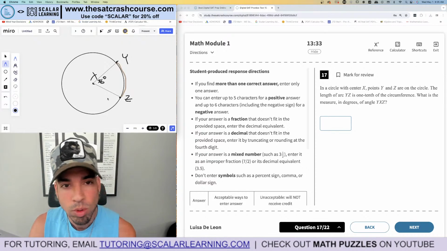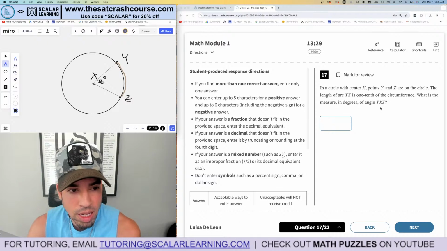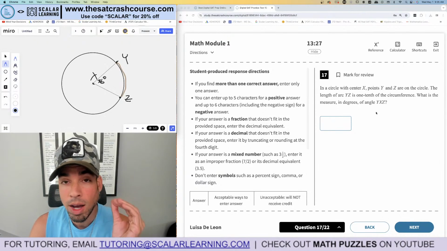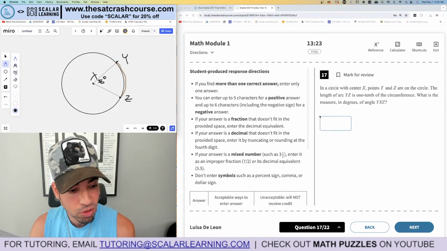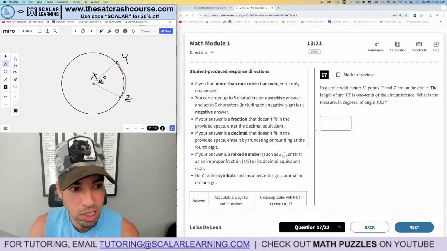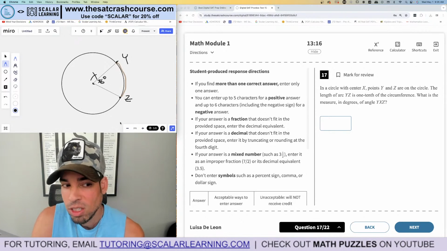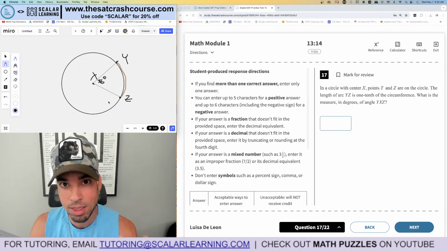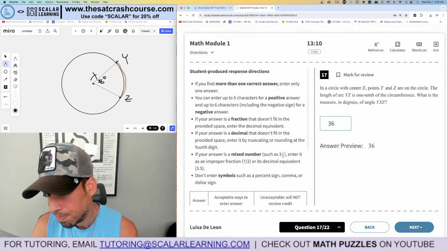I'm putting this out without even reading the rest of the question, but I like to put in that information if I can. And then look at that, it's asking for angle y, x, z. And I'm telling you, I have not seen this practice test, right? So a lot of the instincts that I have, maybe it's from just years of practice and repetition. But I do think that took like 2 seconds. And if I didn't need that information, it's not the end of the world. But I'm thinking like that, right? So anyways, we got our answer. 36 is the winner. Boom, done.